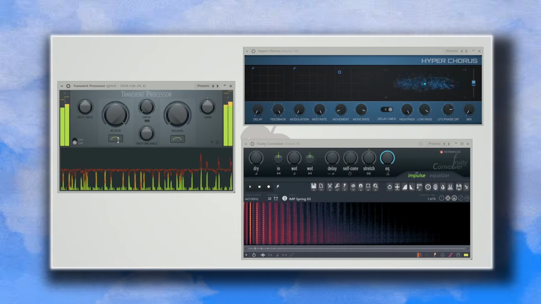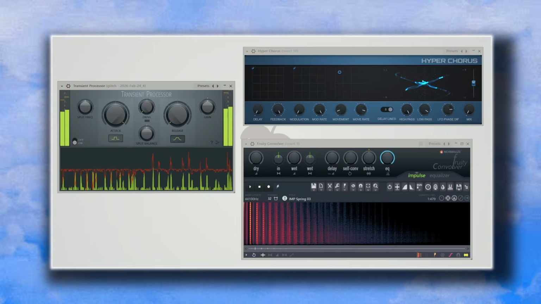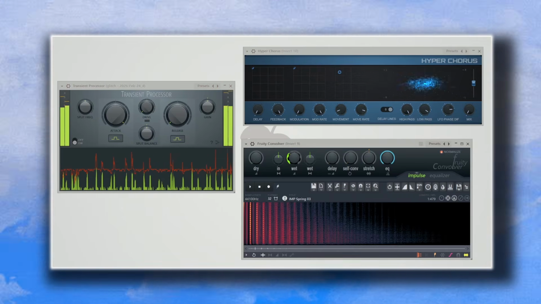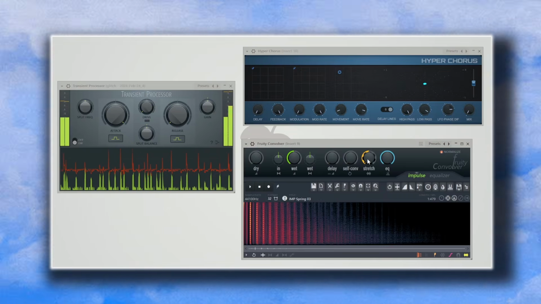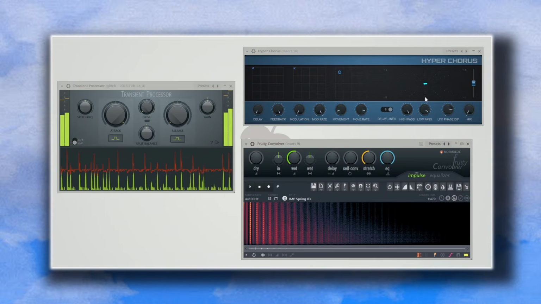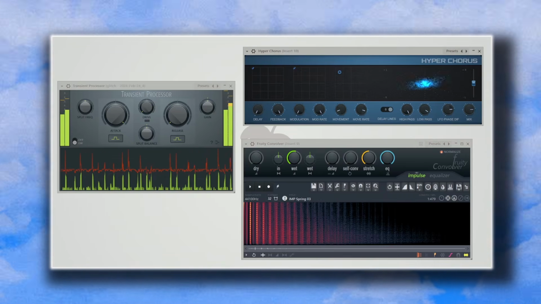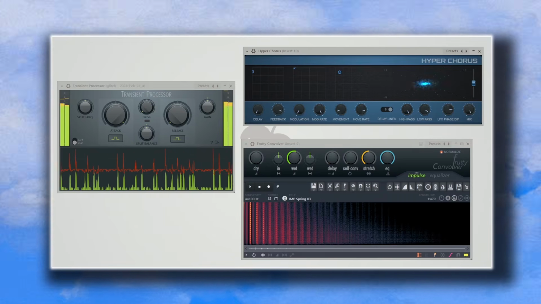Let's add a transient processor to make it a bit punchier, and add two sends, one with a spring reverb in Fruity Convolver, stretch all the way to the left, and one send with a chorus to make it sound a bit more metallic.